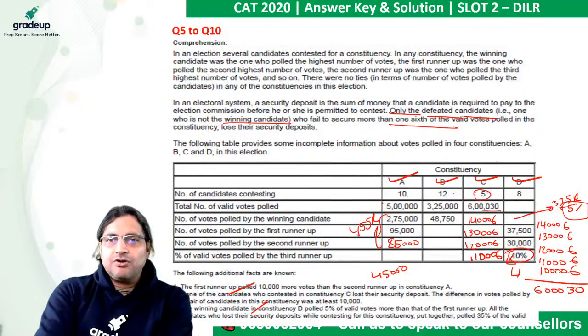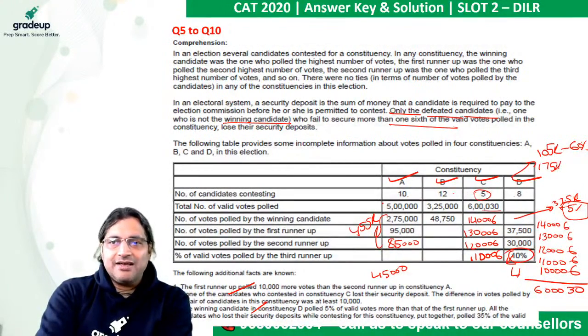So 105K in this case should be 60%. If that is the case, 175K should be 100%. Okay, so can it be 175K? Total number of valid polled votes.